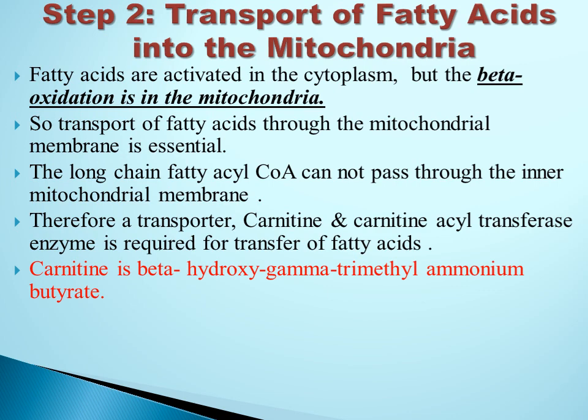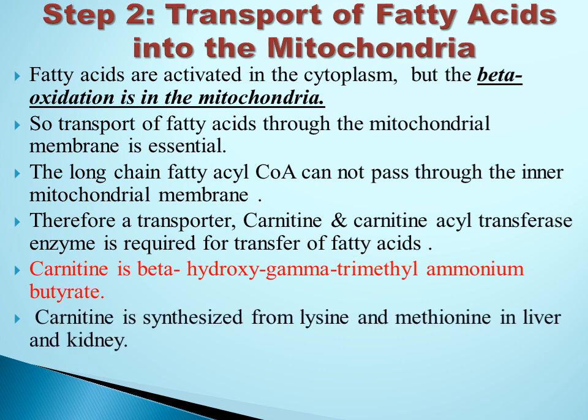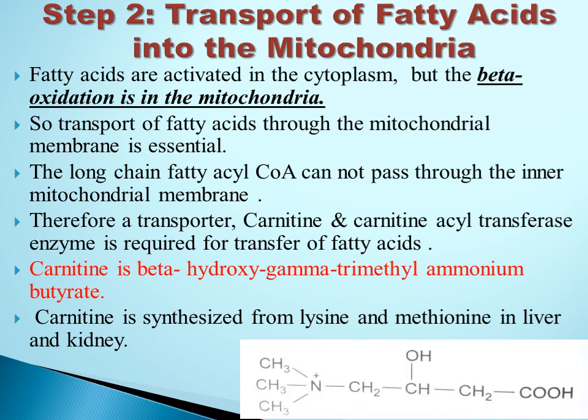What is carnitine? Carnitine is beta hydroxy gamma trimethyl ammonium butyrate. It is synthesized from lysine and methionine in liver and kidney. You can see the structure of carnitine here. Carnitine is having 4 carbon atoms, that's why it is called butyrate. There is a hydroxyl group present on the beta carbon, which is the 3rd carbon, and 3 methyl groups are present on the nitrogen, which is there on gamma carbon. That's why this structure is called beta hydroxy gamma trimethyl ammonium butyrate.